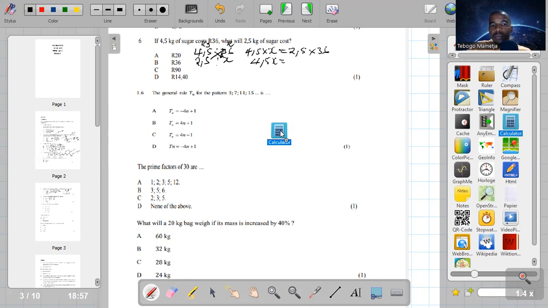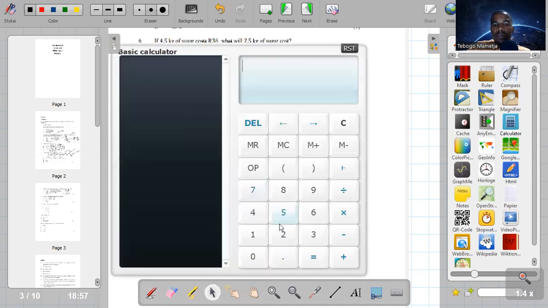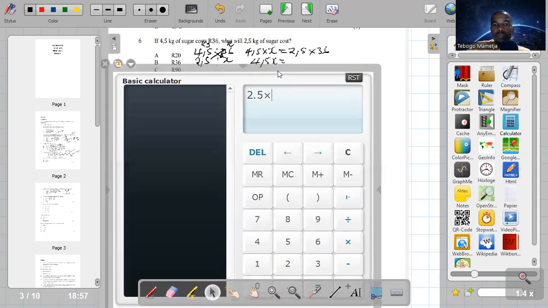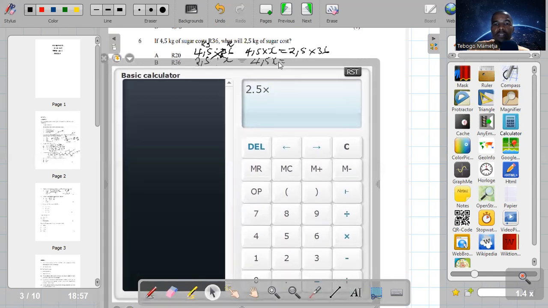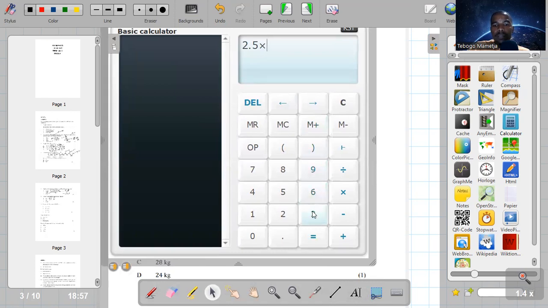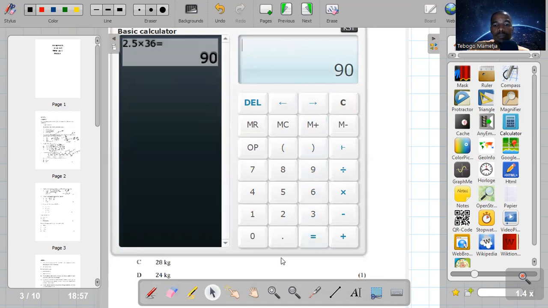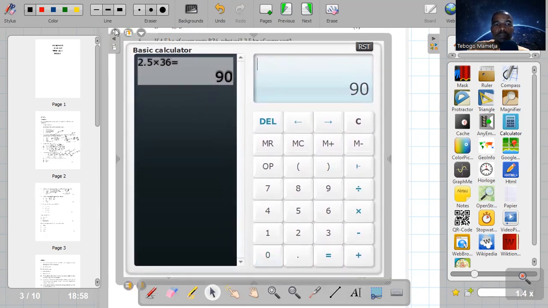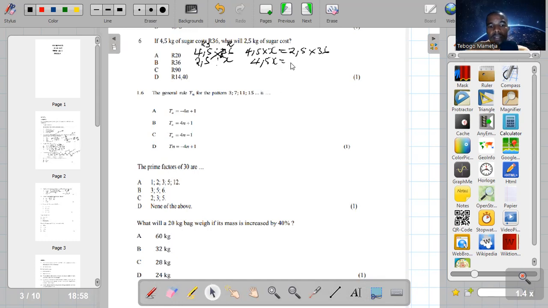It's 2.5 times 36, which is 90. Let me close it.